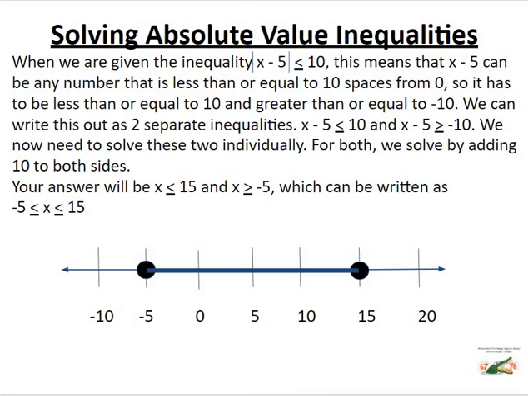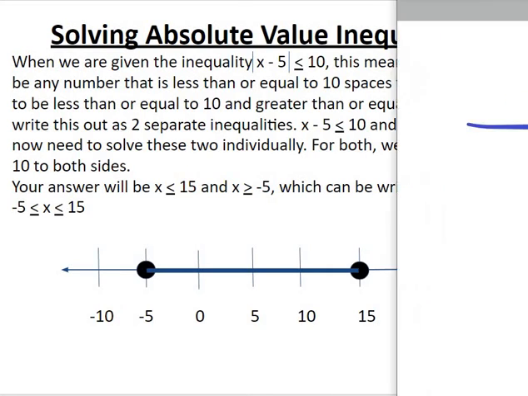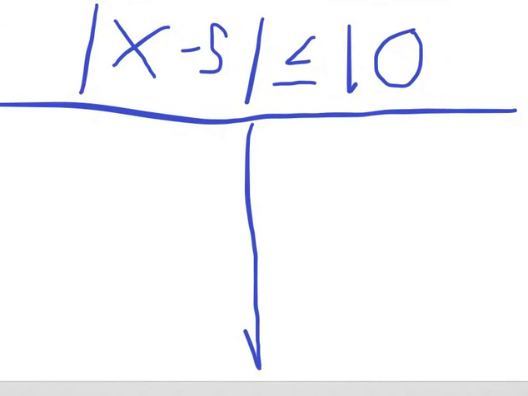All right, I'm going to go ahead and get that written down on our pad here. So we have x minus 5, absolute value of that is less than or equal to 10. All right, so let's take a look at what that looks like on paper. So here we have x minus 5 is less than or equal to 10.